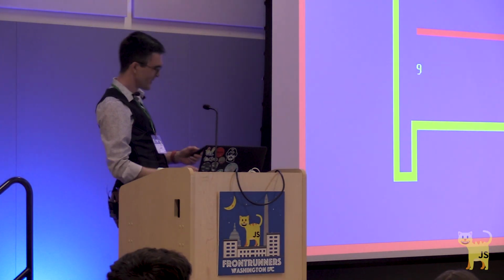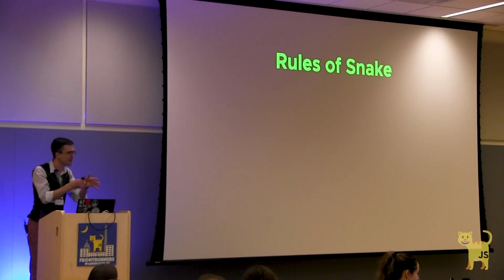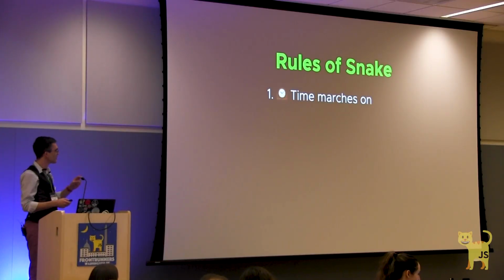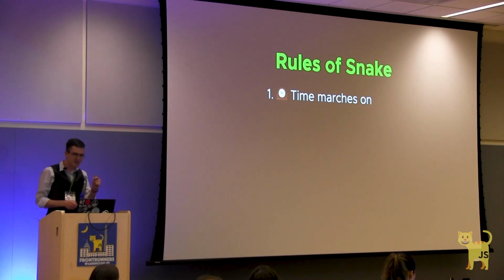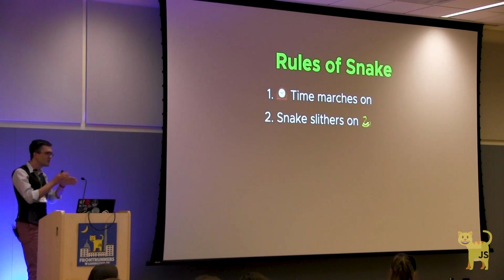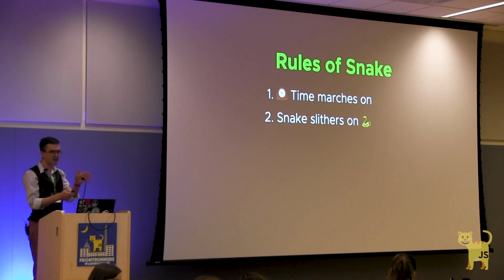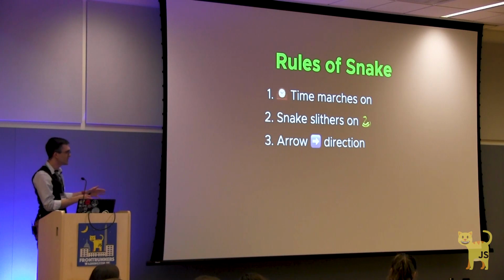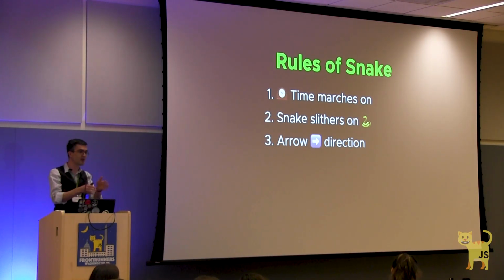I was so sad. But for the uninitiated, or those that don't get that nerdy with the game rules, here are the rules. So in Snake, time moves on like a ticking clock. And each tick, your snake moves forward in the direction that it's facing. Press an arrow key to change the direction that you're facing.